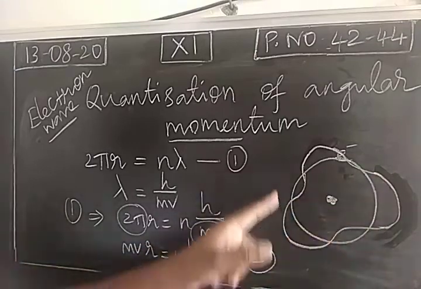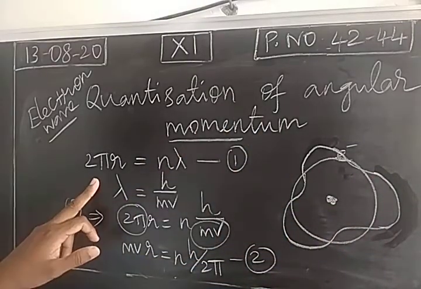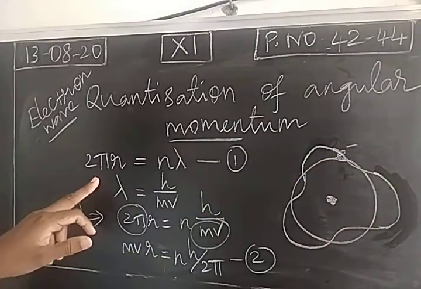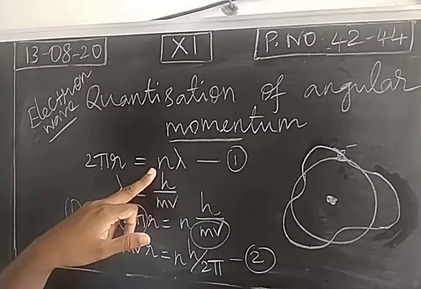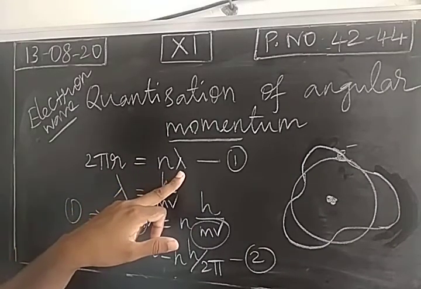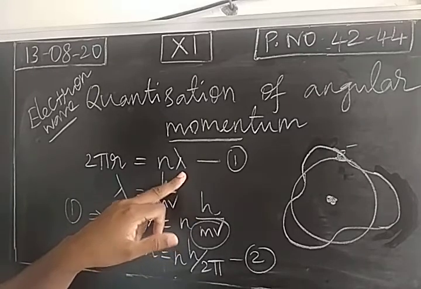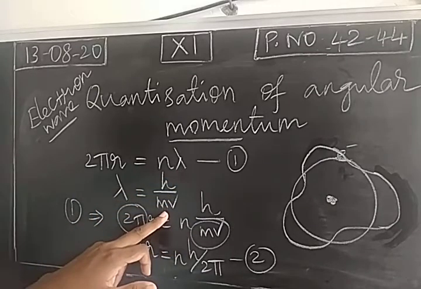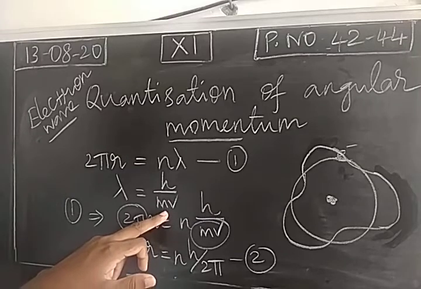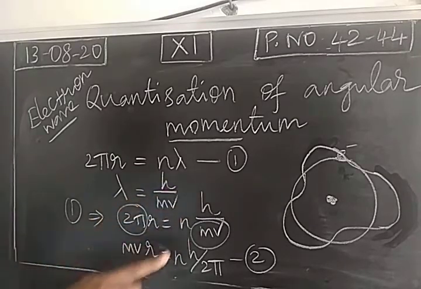For this propagation as a wave, the circumference of the circular path is an integral multiple of the wavelength of the electron wave. So electron wave means dual property. This is the de Broglie wavelength, h by mv. We substitute the value in equation 1 and have obtained mvr is equal to n h by 2 pi.